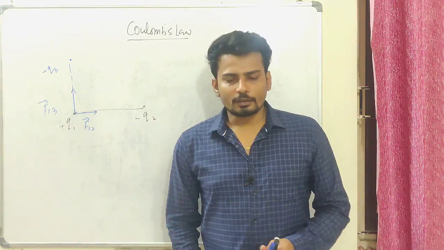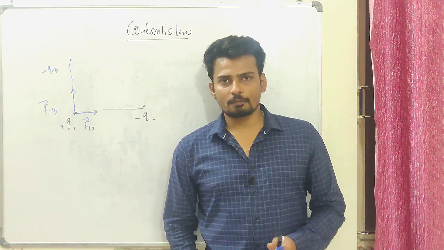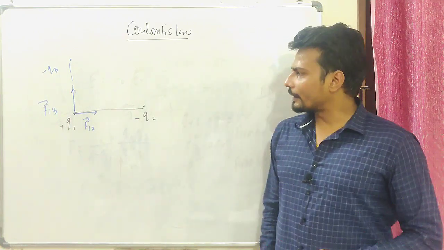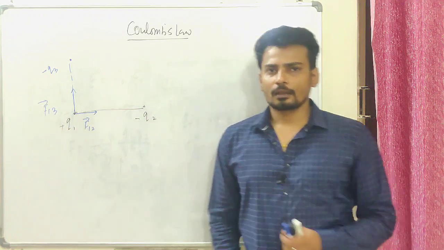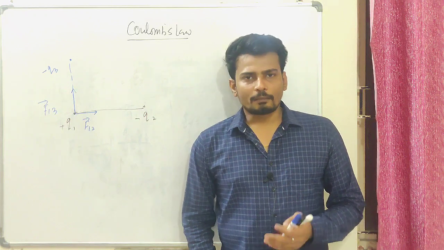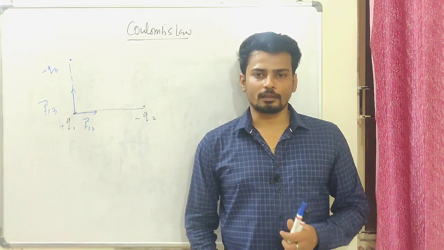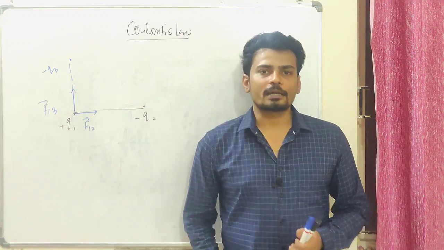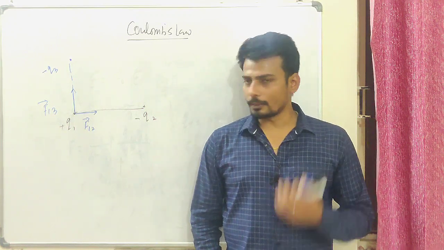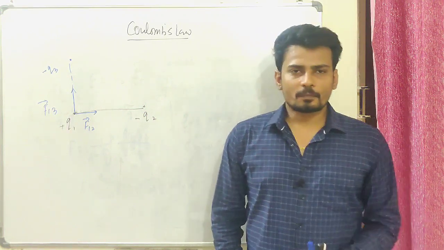So guys, I'm stopping it here itself. Today we have discussed the charge, its properties, the force, its properties, and we have discussed how the charge is independent of the velocity, whereas the mass is dependent on the velocity. We have learned about the quantization of charge, that charge can be present only in integral multiples of the electronic charge, which is 1.6 times 10 to the power of minus 19. In the next part, we'll be discussing some questions on Coulomb's law, and then we'll go ahead with the electric field. Right? That's all for today.